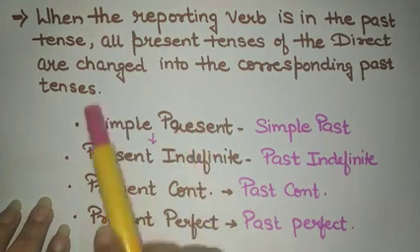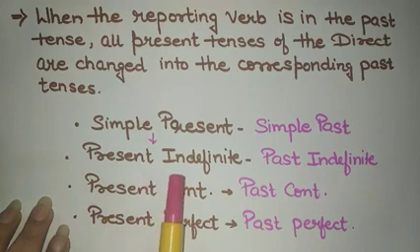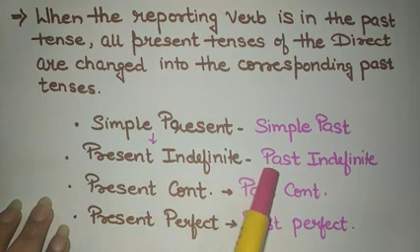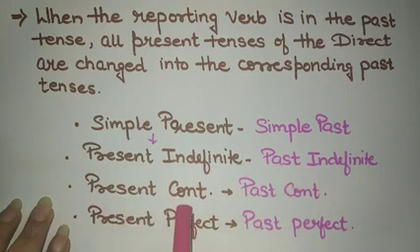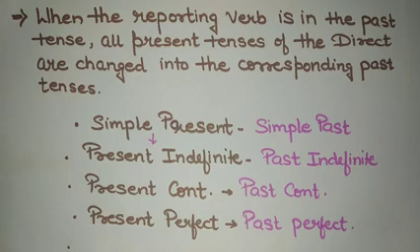Simple present is the same as present indefinite, and it will get converted into past indefinite. Present continuous will get converted into past continuous. Present perfect will be changed into past perfect, and present perfect continuous will change into past perfect continuous.